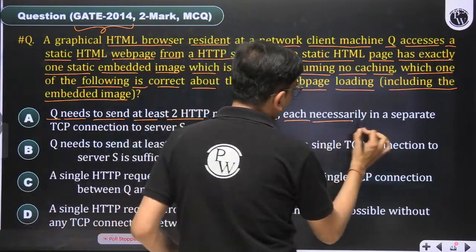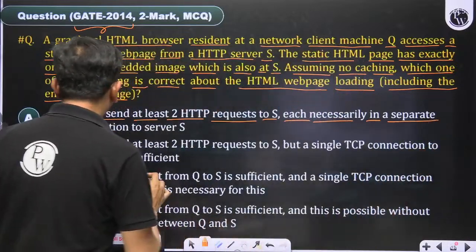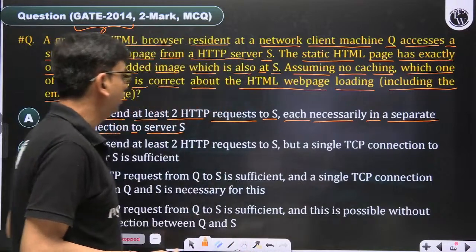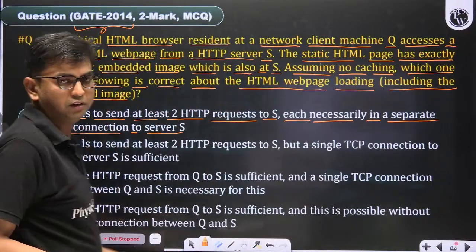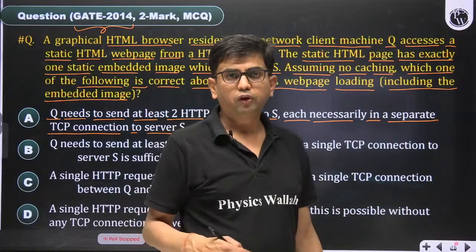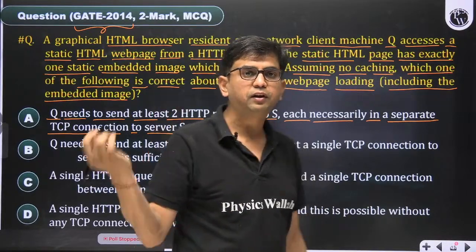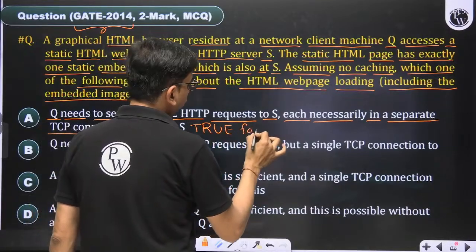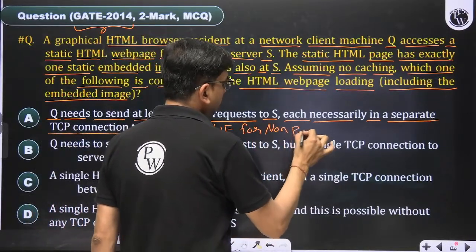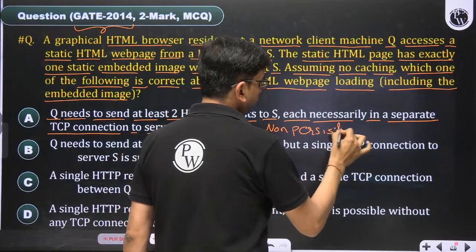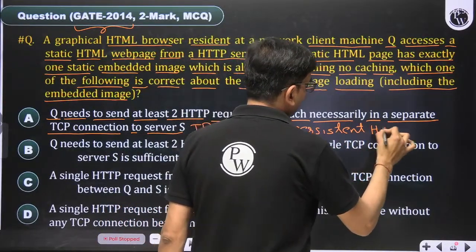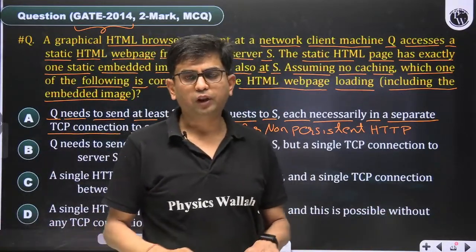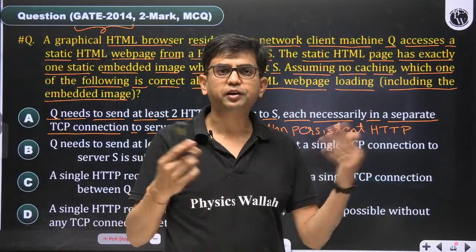Each necessarily in a separate TCP connection to server S: this is true when non-persistent HTTP is given, because in non-persistent HTTP, each HTTP request uses a separate TCP connection.